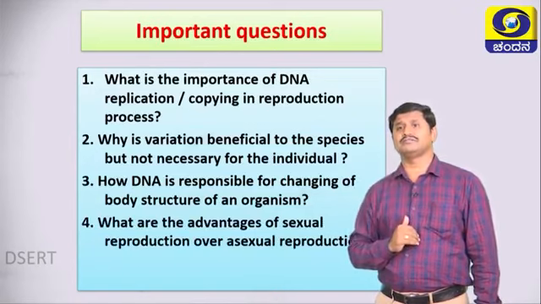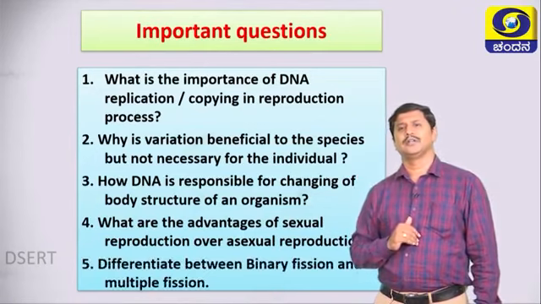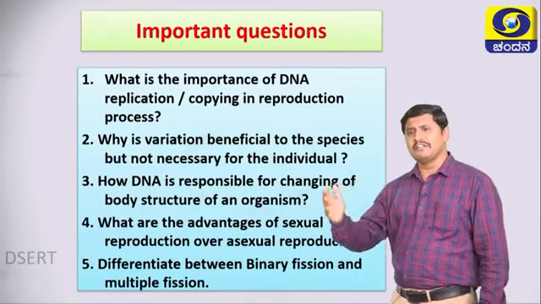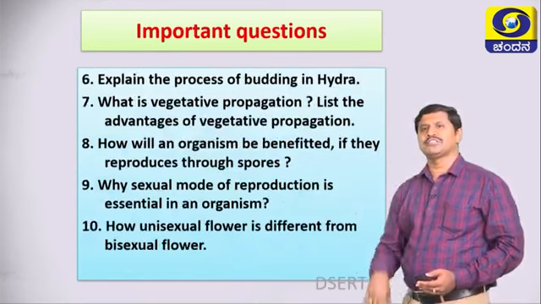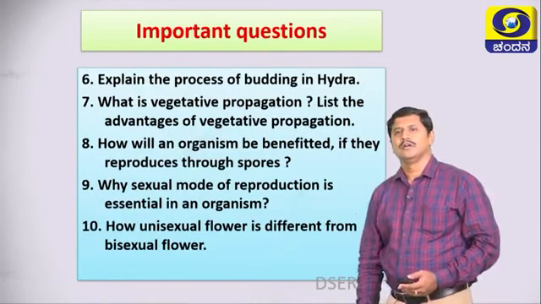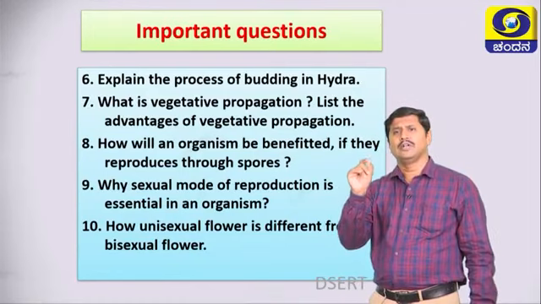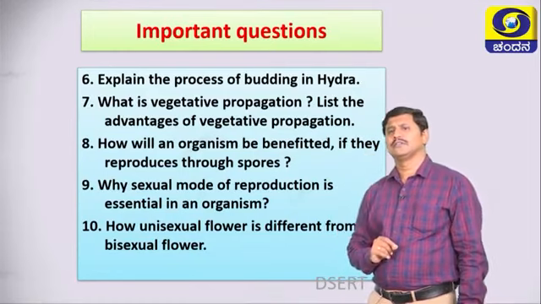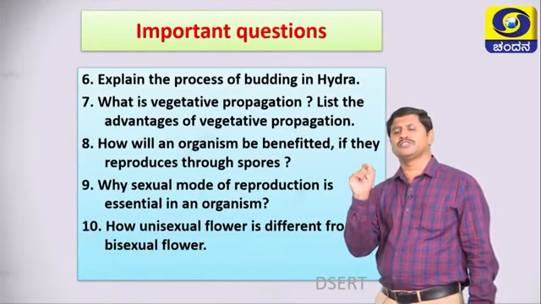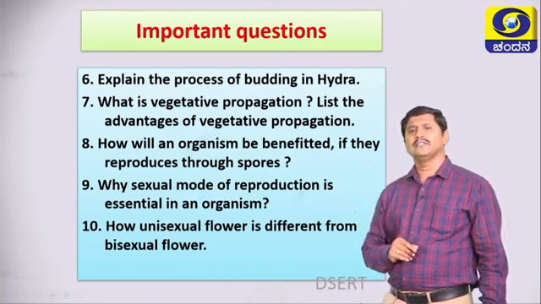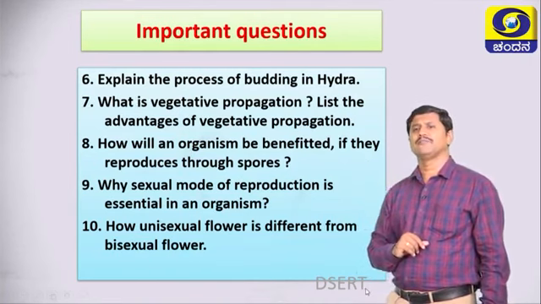What are the advantages of sexual reproduction over asexual reproduction? Differentiate between binary fission and multiple fission. Explain the process of budding in hydra. What is vegetative propagation? List the advantages of vegetative propagation. How will an organism benefit if it reproduces through spores? Why is sexual mode of reproduction essential in an organism?